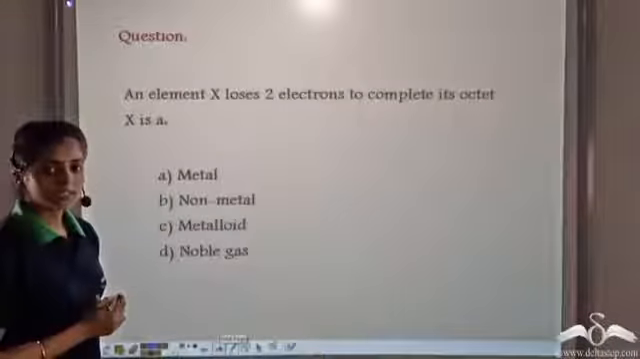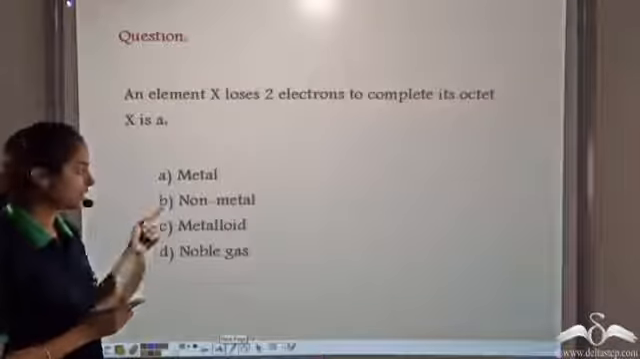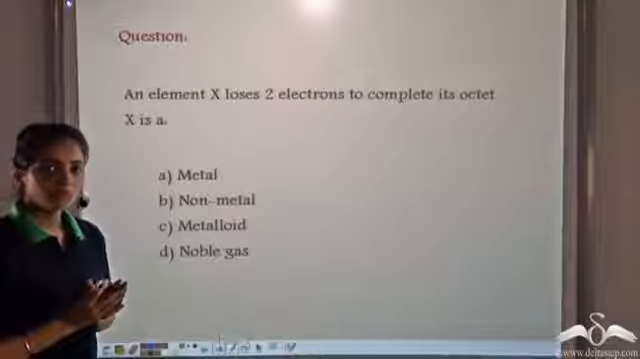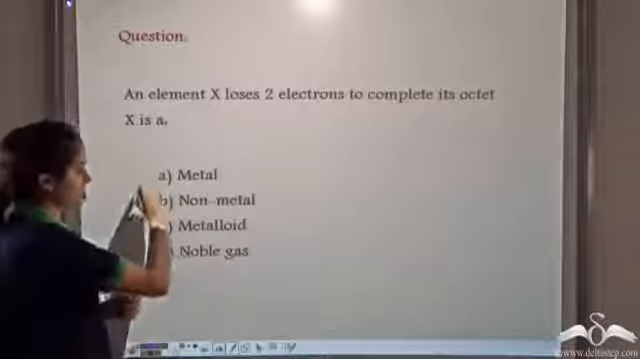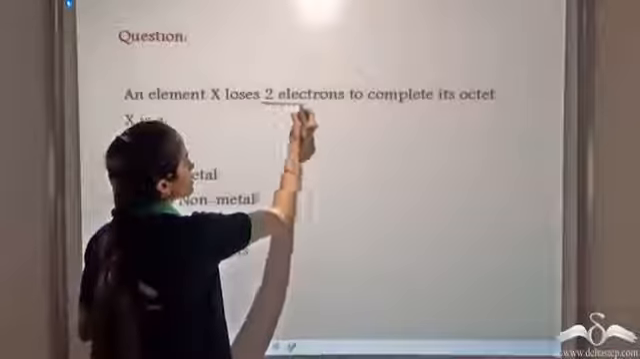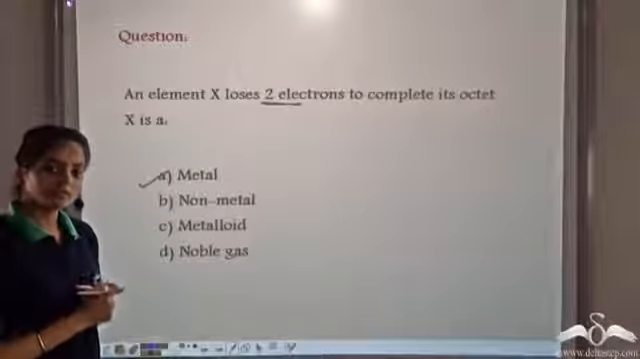An element X loses 2 electrons to complete its octet. So is it a metal, non-metal, metalloid or a noble gas? We know when an element loses electrons, it is a metal. In this case, X loses 2 electrons to complete its octet, so X is a metal.